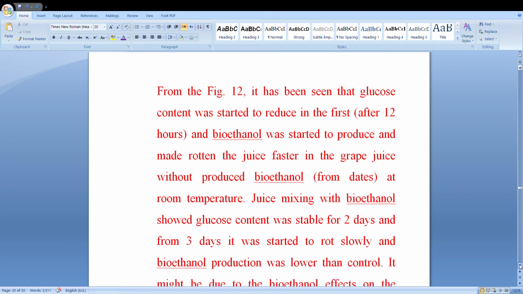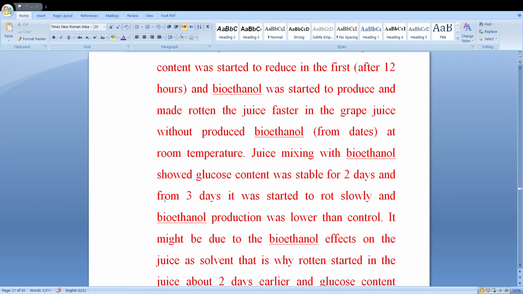When we mixed in the bioethanol, it was stable for 2 days, and then from day 3 it started to rot slowly, and bioethanol production was lower than the control. It might be due to the effect of bioethanol on the juice as a solvent. That is why rotting started in the juice earlier, after 2 days.